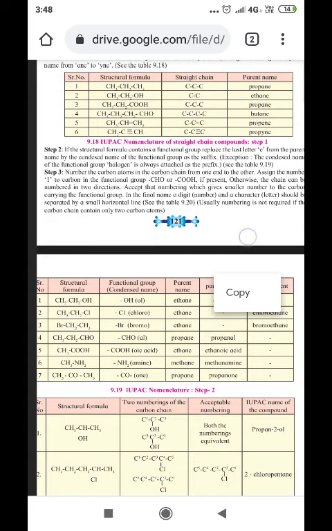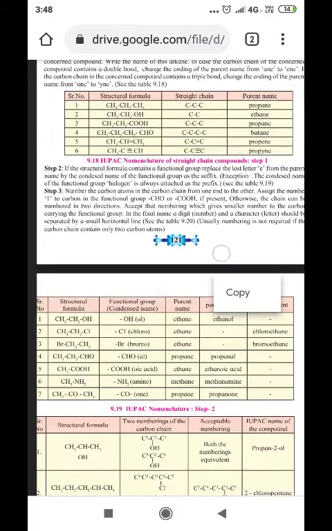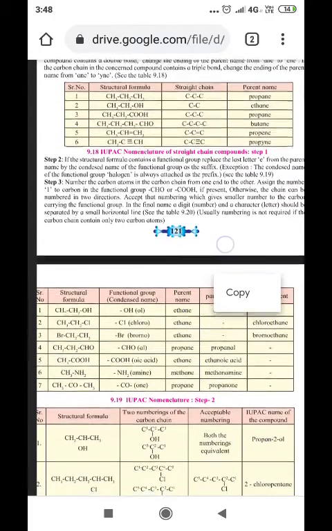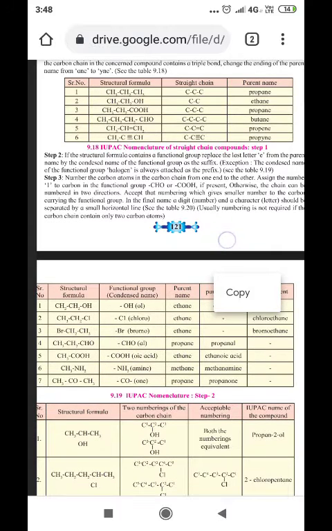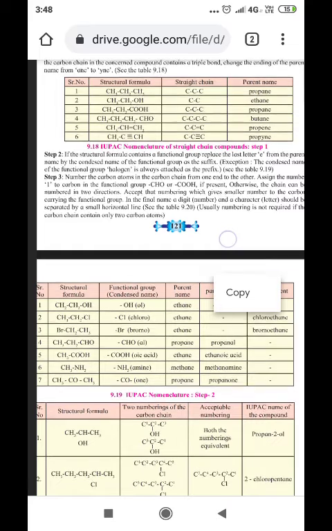So we have to just count the number of carbon atoms. As the number of carbon atoms varies, the individual name also varies: for 3 carbons propane, for 4 carbons butane, for 5 carbons pentane, for 6 carbons hexane. And depending upon the functional group, prefix and suffix are given.